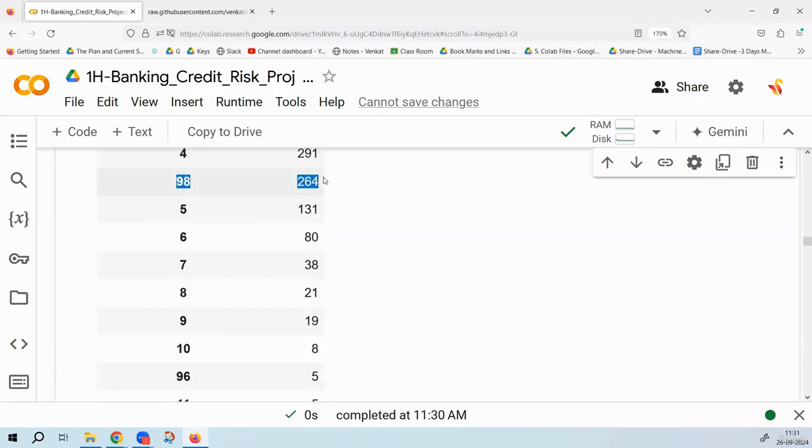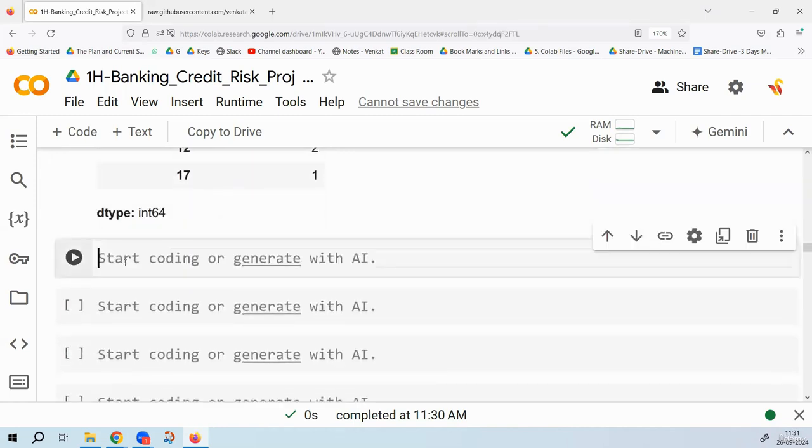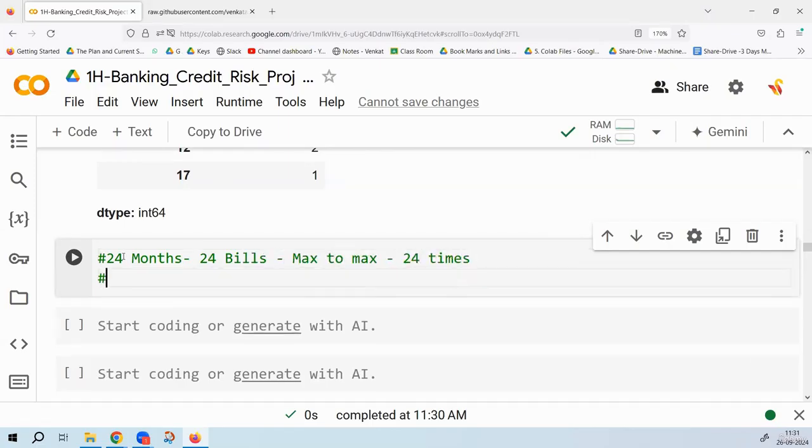Is it possible that somebody is paying late 96 times or 98 times? No, not for sure, because it is only 24 months of data. In 24 months, you have 24 bills. Max to max, how many times can you pay late? All the 24 bills, 24 times. But 96 and 98 are errors. This needs to be cleaned.